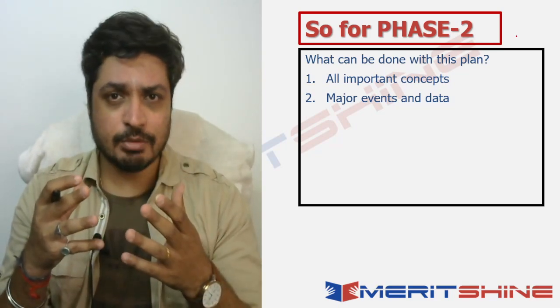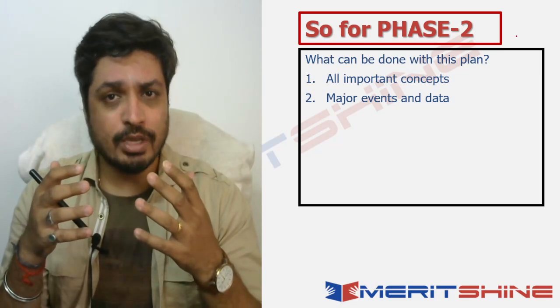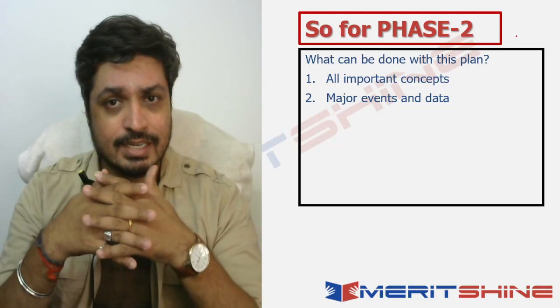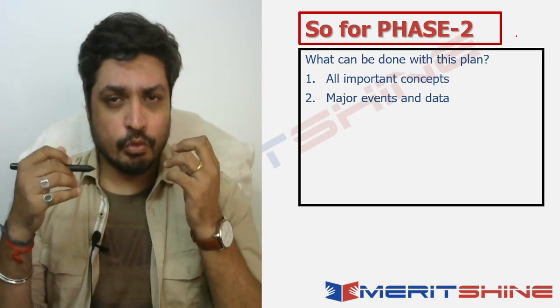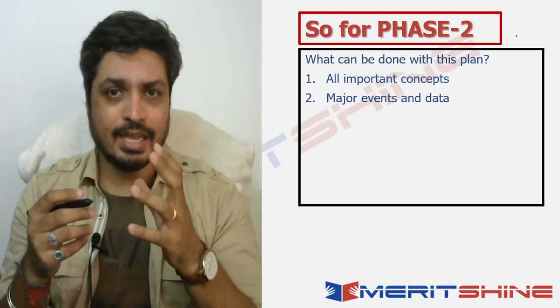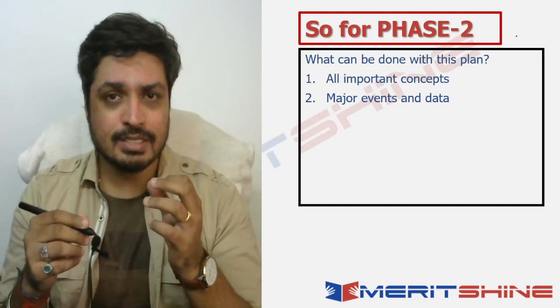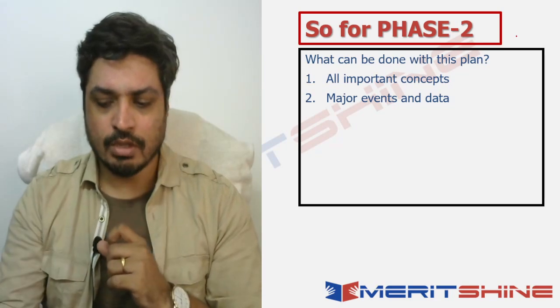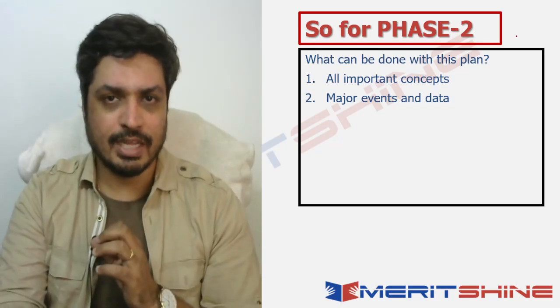From the major events and data perspective, these are also helping you in phase 2 in terms of descriptive writing, wherein that is where your interlinkages come into place. So you get marks not just for understanding the concepts that you write, you also get marks in terms of linking it to current affairs, right? That is very important, and that is what your major events and data related points will help you achieve.